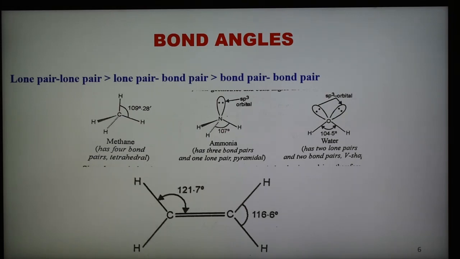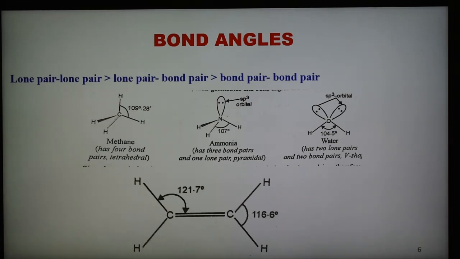For this case we are taking examples: methane, ammonia and water, whose geometry is shown here, in which carbon, nitrogen and oxygen are the central atoms, all sp3 hybridized. Therefore, all these molecules are expected to be tetrahedral with a bond angle of 109.5 degree, or 109 degree 28 minutes.